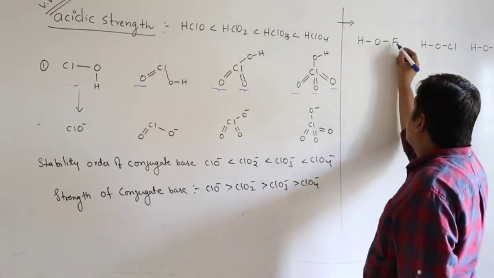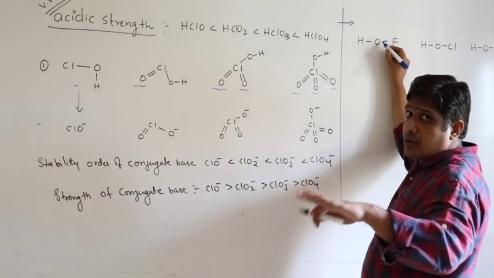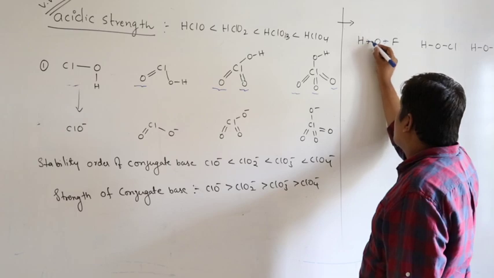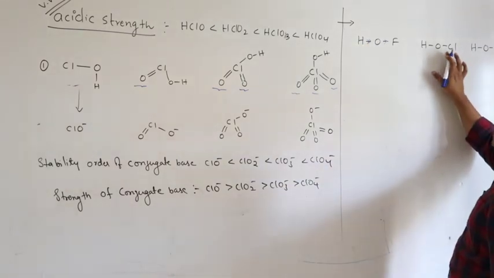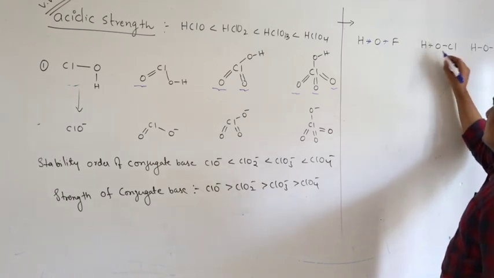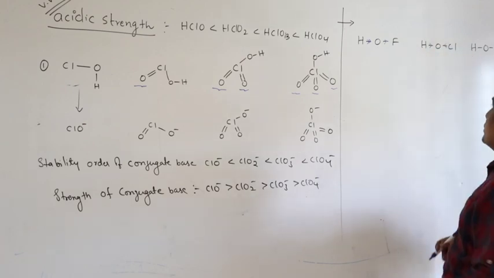See this oxygen. The fluorine pulls from oxygen because fluorine is more electronegative than oxygen, making it more electronegative. So it has to pull more from this bond. When I come to this HOCl, oxygen is more electronegative than hydrogen, so it pulls from hydrogen. Chlorine is less electronegative, therefore oxygen also pulls from chlorine.